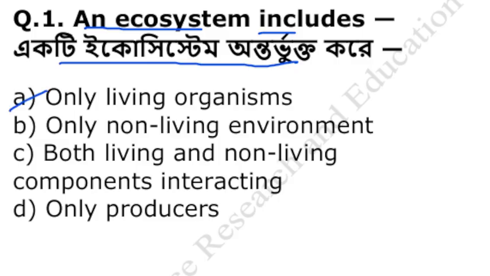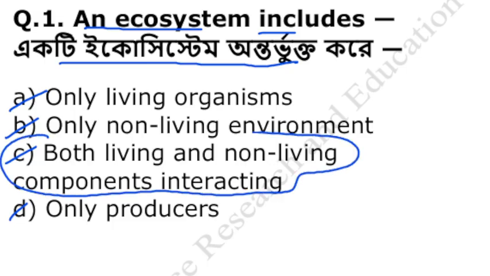Only living organisms, only non-living environments, both living and non-living components interacting, only producers. An ecosystem that includes both living and non-living components that are interacting with each other. The option C is correct.